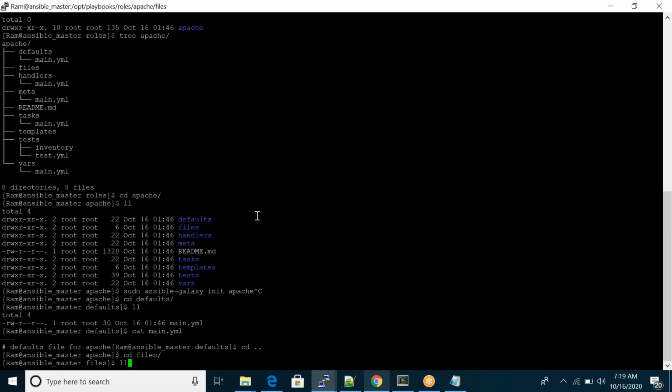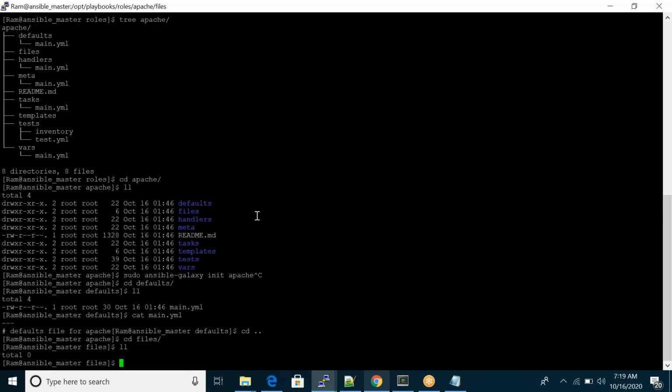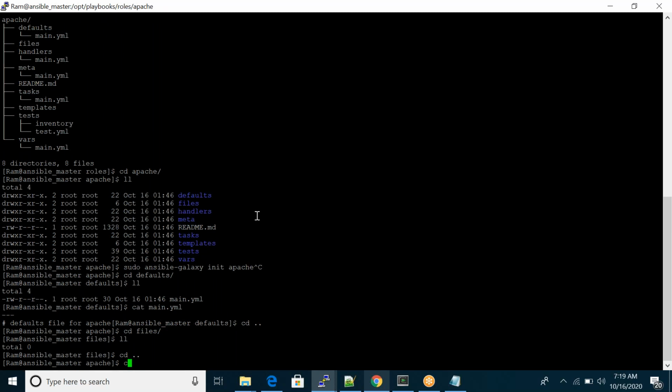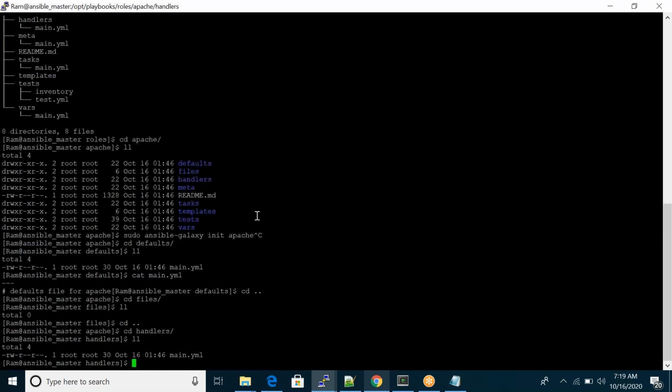So here also you can see nothing is there, right? Files means we have to give our files, not syntax. Files like XML files, whatever files we have to mention. Okay. So go to handlers. Here also you can see one empty main.yml file. This is an empty file, and in that empty file we have to mention our handler syntax.